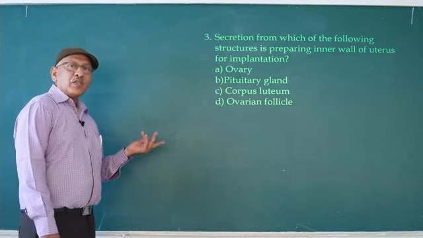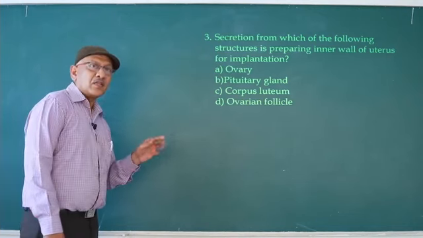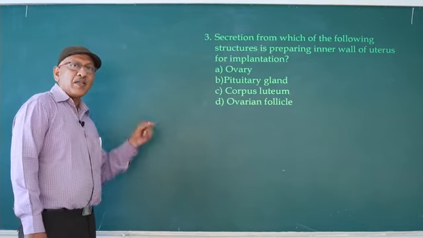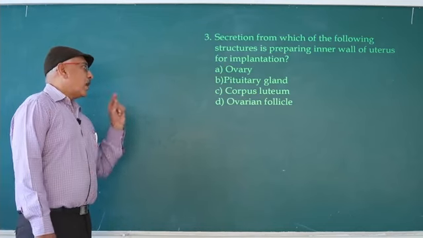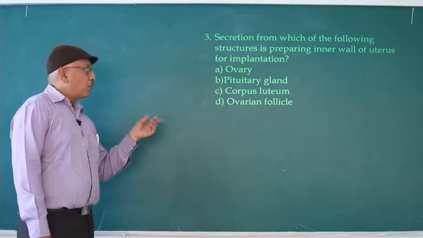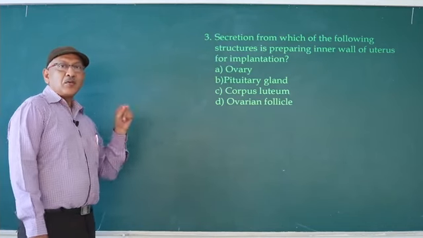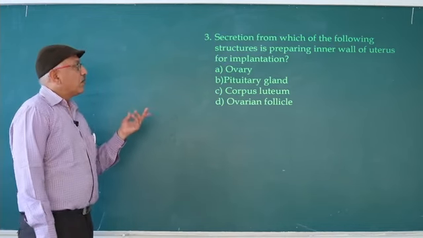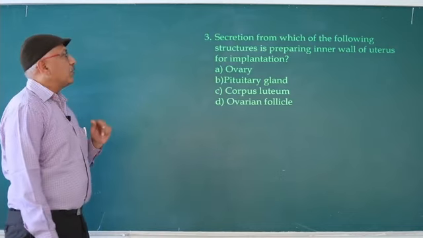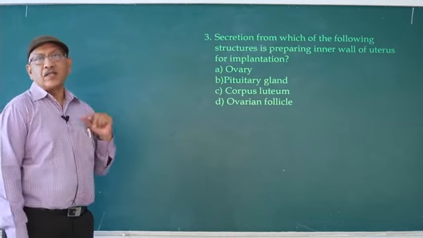If the secondary oocyte is not fertilized, corpus luteum produces progesterone only for 14 days. If the secondary oocyte participates in fertilization, the corpus luteum is present for about 4 months and produces progesterone. From the 5th month onwards, the placenta produces progesterone. So here the answer is progesterone secreted by corpus luteum preparing the inner wall of the uterus for implantation.